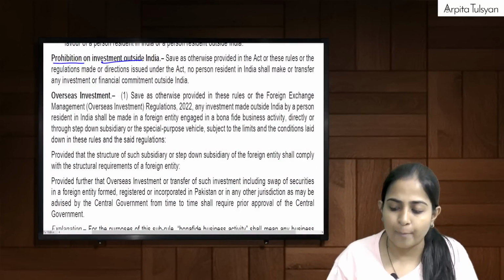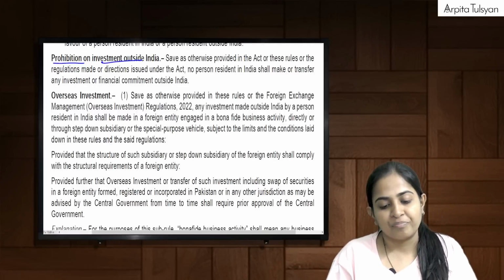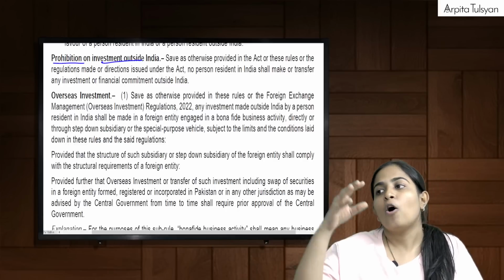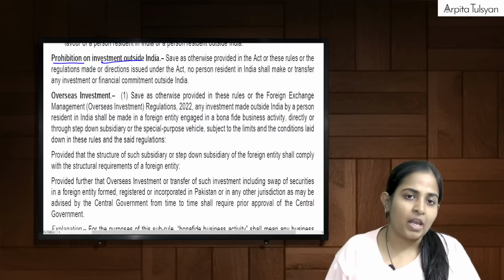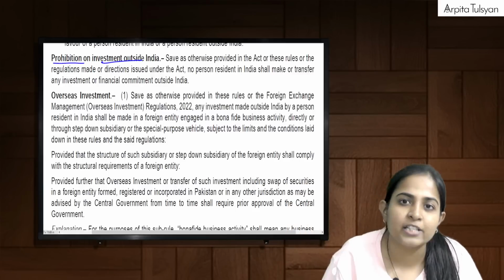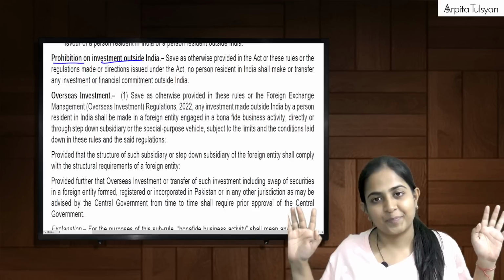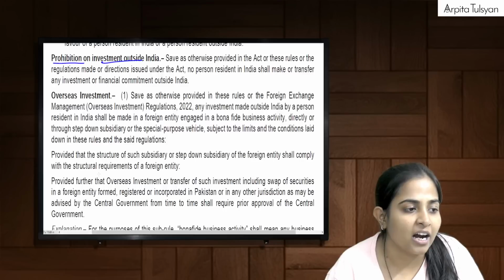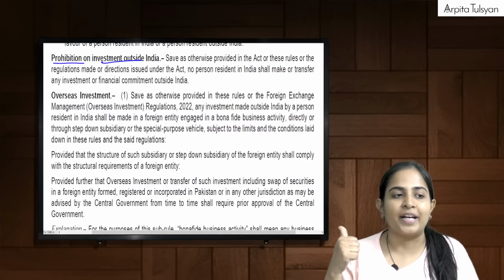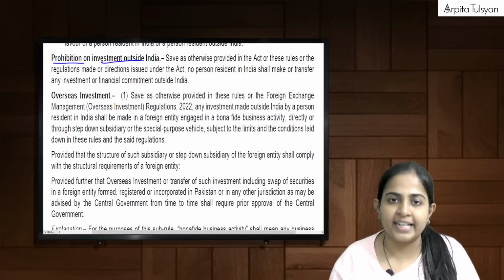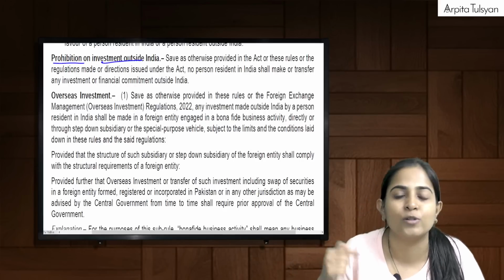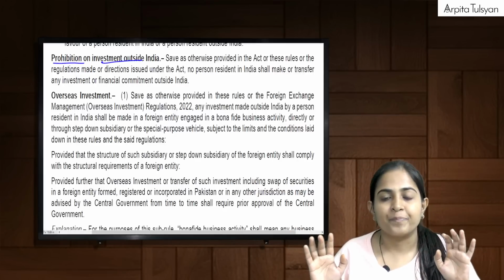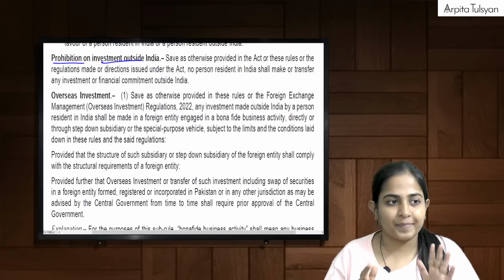Then going ahead to the next one, prohibition on investment outside India. This is a very general point which we have studied many times in FEMA also. They say that if any person wants to do any investment or any financial commitment outside India, you have to do it as per these rules, otherwise it is prohibited. See the heading: prohibition on investment outside India. Means if you want to do any investment outside India, it has to be done in accordance with these rules and regulations only. Otherwise it is altogether prohibited. Very, very clear with this? Yes.